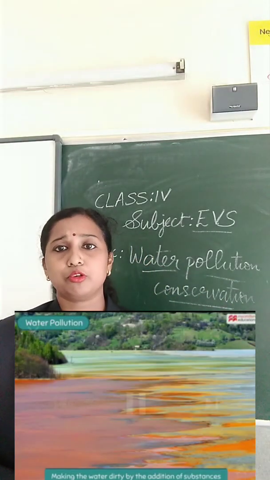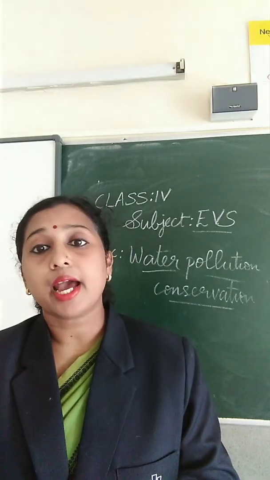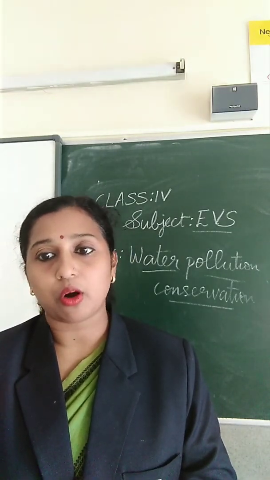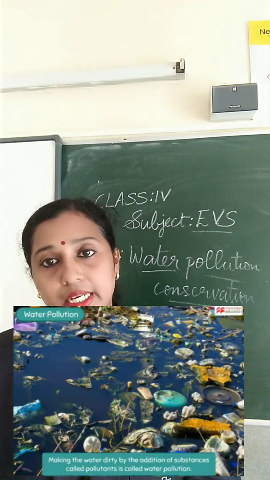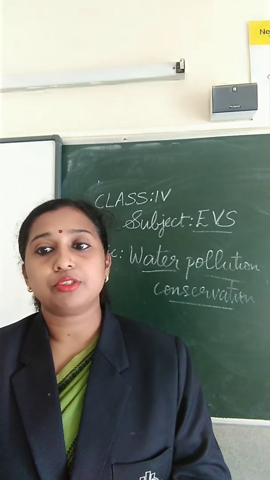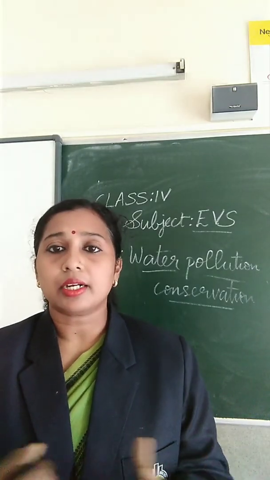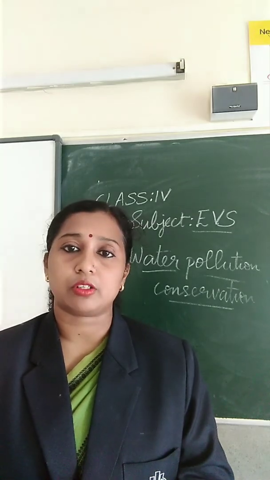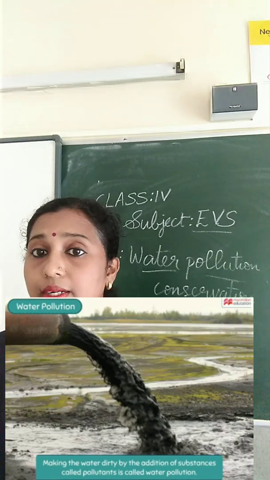So what is water pollution? Water pollution is the contamination of water bodies, usually as a result of human activities. What do you mean by contamination? Contamination means to make impure. So water pollution is the contamination of water bodies.